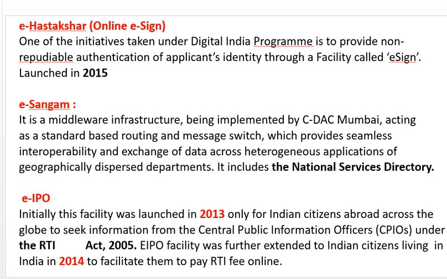E-Hastakshar. What is E-Hastakshar? It is somewhat like an online e-sign, and it is one of the initiatives under the Digital India program. There are many initiatives; it is one of them, to provide non-repudiable authentication of applicant's identity through a facility called e-sign, and it was launched in 2015. Then you don't have to put the signature every time.